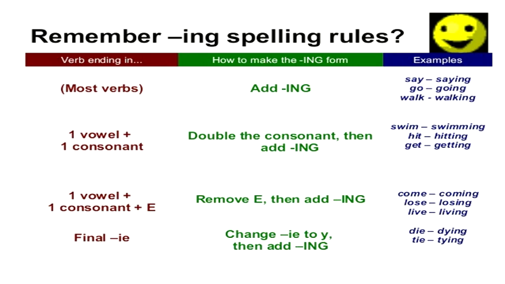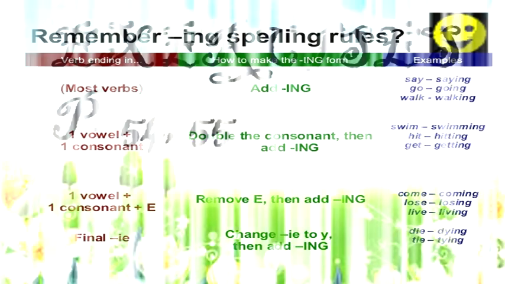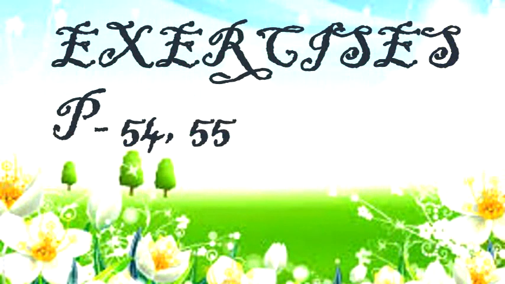Alright? Now students, today we have learned positive and negative sentences, that is affirmative and negative sentences using present continuous tense. In the next session we will learn interrogative sentences. So let us do some exercises.